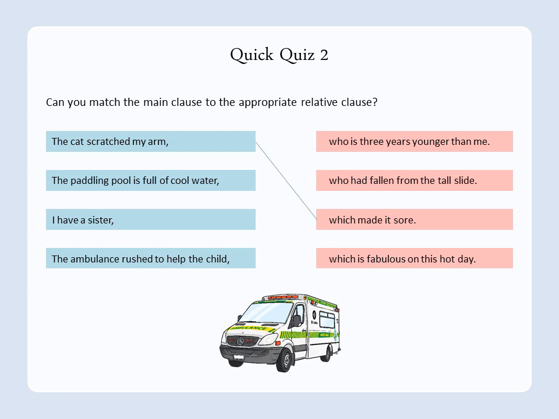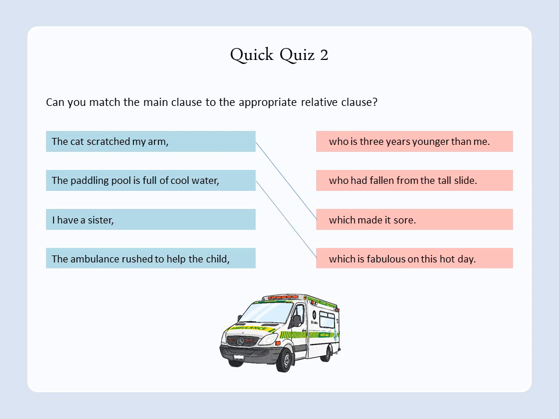The paddling pool is full of cool water, who is 3 years younger than me, doesn't make sense. The paddling pool is full of cool water, who had fallen from the tall slide. Again, that doesn't make sense. So it must be the last one. The paddling pool is full of cool water, which is fabulous on this hot day. Makes sense to me.